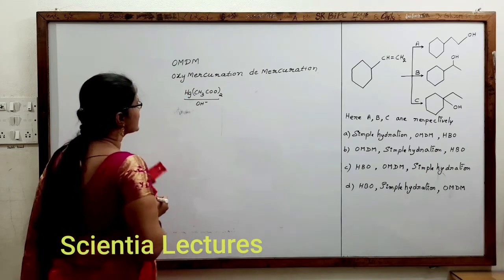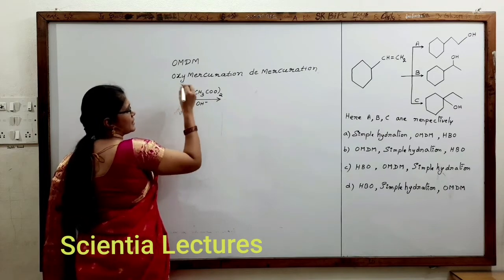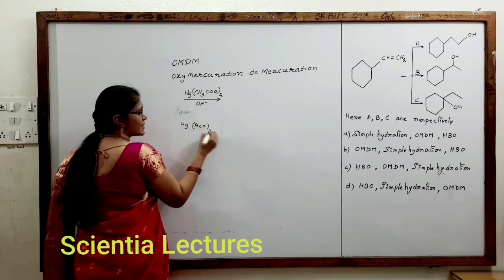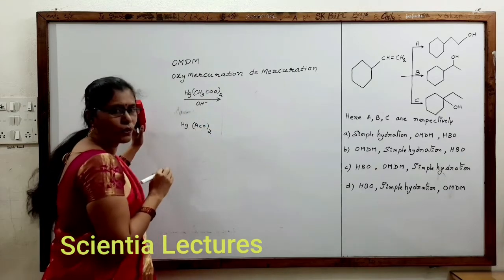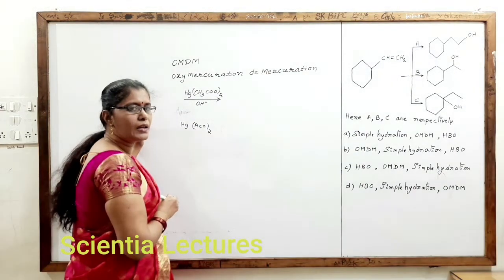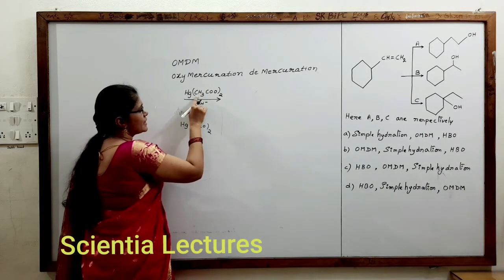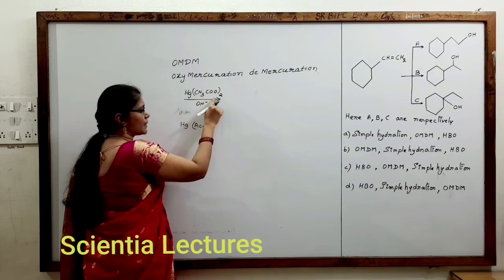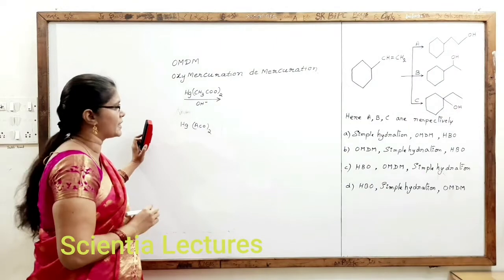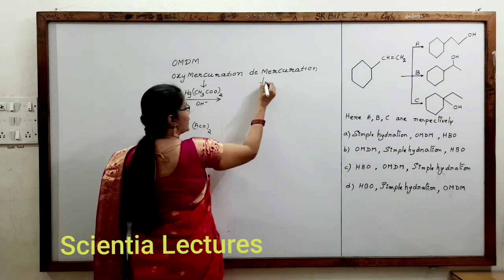Here Hg(CH3COO)2 can generally be written as Hg(OAc)2. Here Ac means the acetyl group, CH3CO, which we generally take as Ac. Sometimes it can be given like this, Hg(OAc)2. In the presence of OH-, we will have oxymercuration.